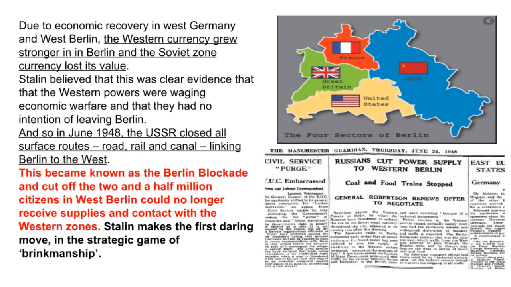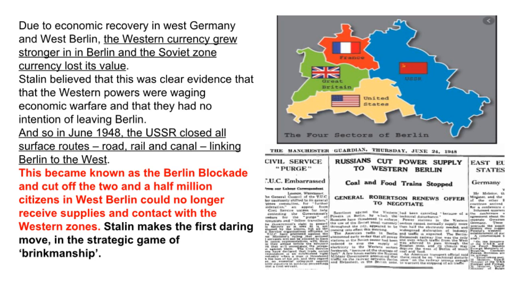Stalin makes the first daring move in the strategic game of brinkmanship. Brinkmanship is defined as the art or practice of pursuing a dangerous policy to the limits of safety before stopping, especially in politics. By implementing the Berlin Blockade, Stalin is trying to intimidate the Western Allies and test their limits in determining how much he can get away with.